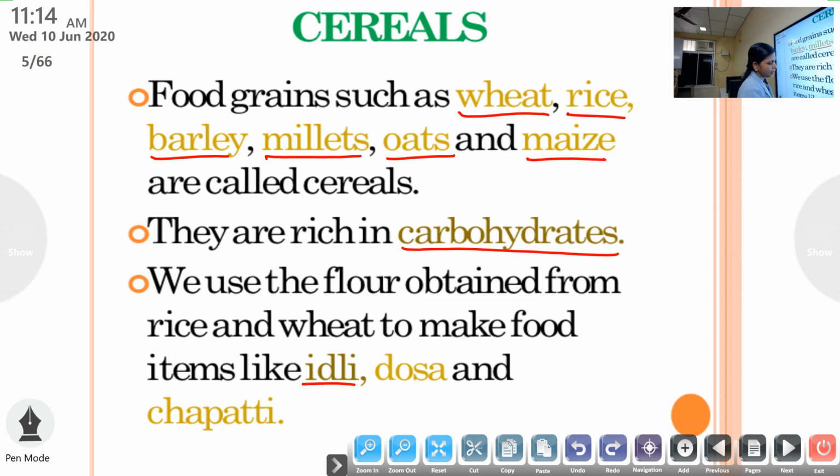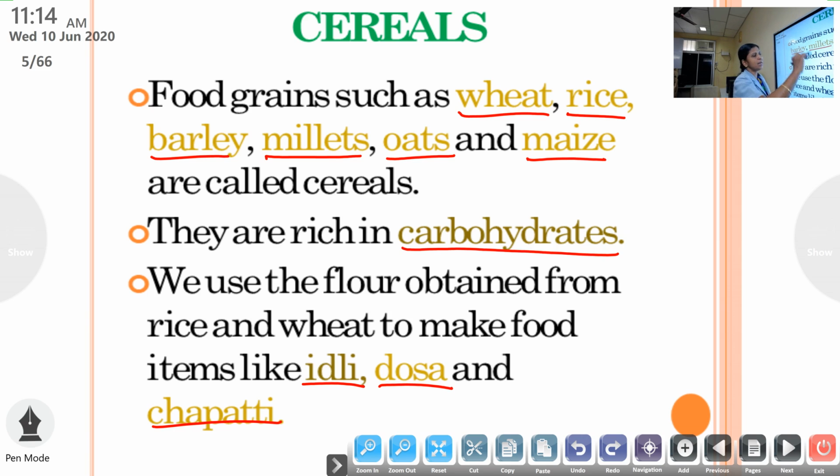Food items like idli, dosha and chapati. So all these food items you are familiar with. Okay. So here we learned the first type of food. First type of food that we get from plants is cereals.